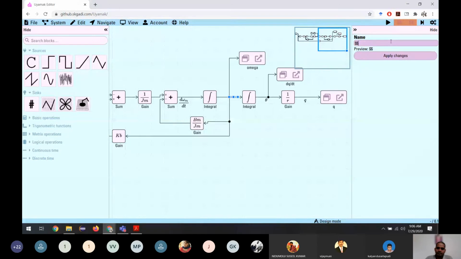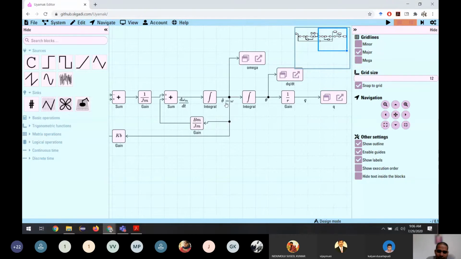This is dot theta, or you can also say it is omega, because theta one before is dot theta, and here it is the differentiation of omega. It is omega dot.